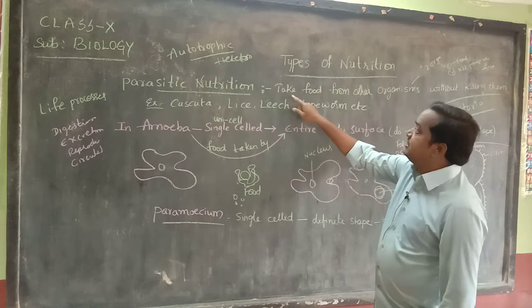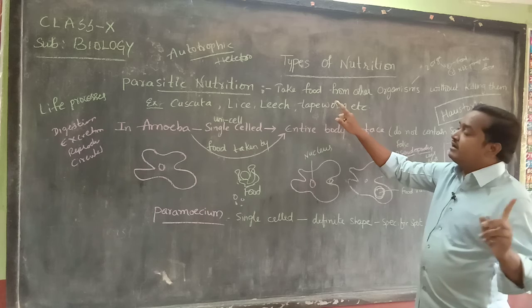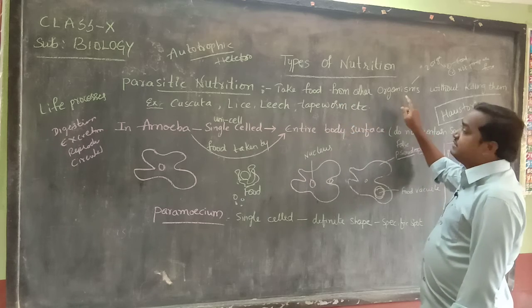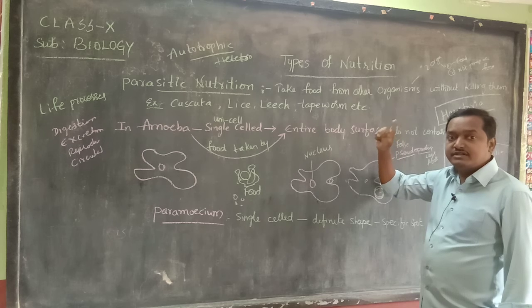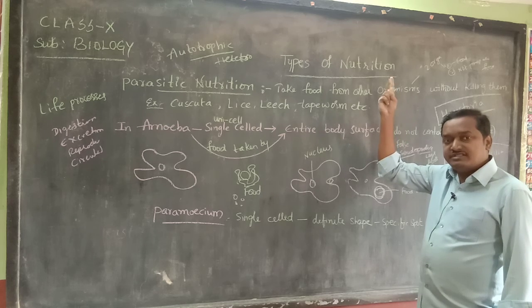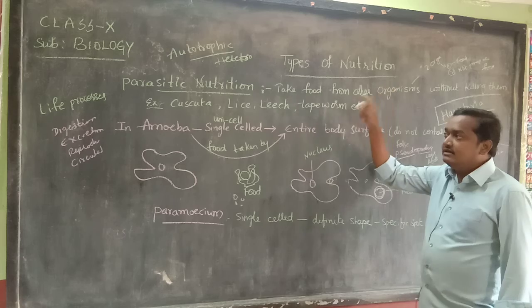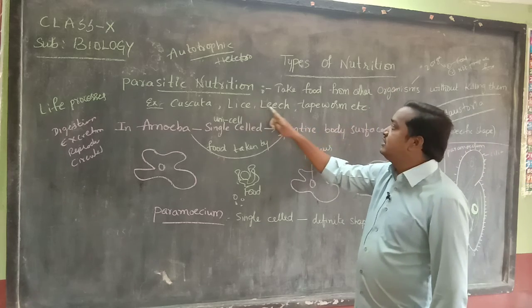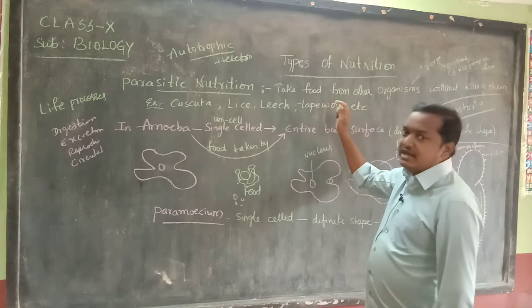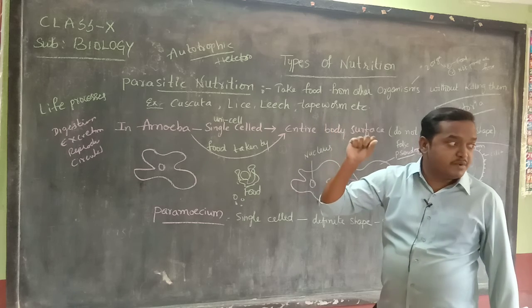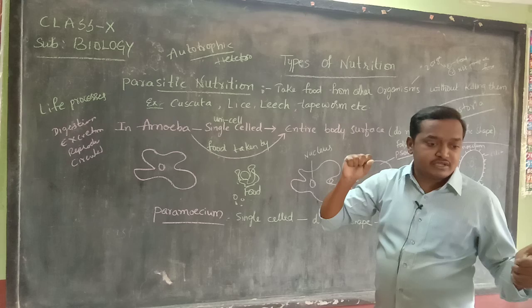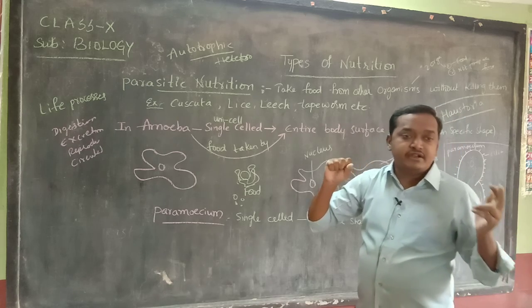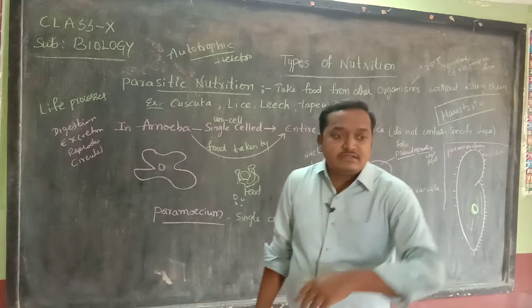In parasitic nutrition, the food is taken by one organism from another organism without killing the other one. Examples: Cuscuta, leech, lice, capons, etc. Examples are very important for objective and 1 mark questions. Okay, tomorrow we are going to see that in detail and we'll enter into the next class. For today's class, it's enough.